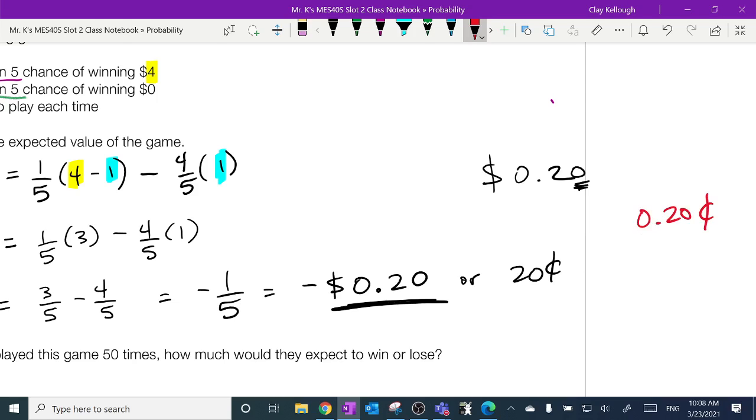I get this every year from somebody. They said, but it's 20 cents. Is that how you write 20 cents? No, you've just written 0.20 cents. You've given me 2/100ths of a cent.